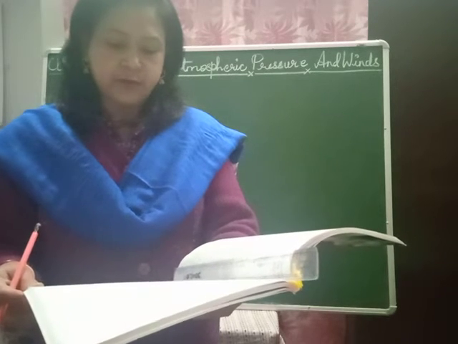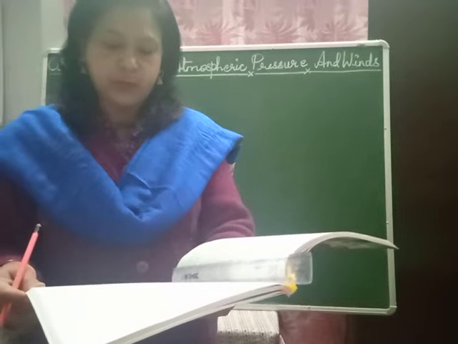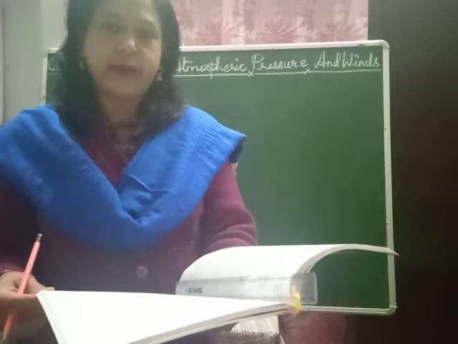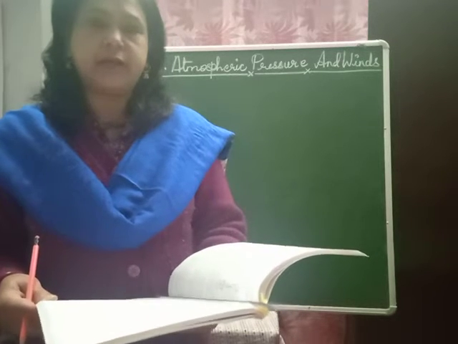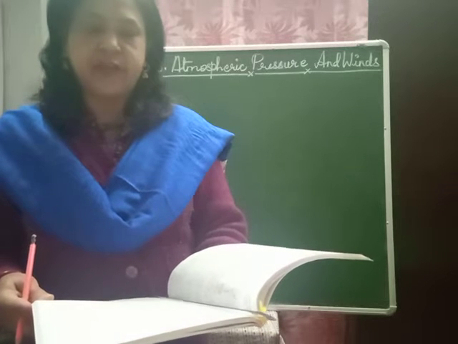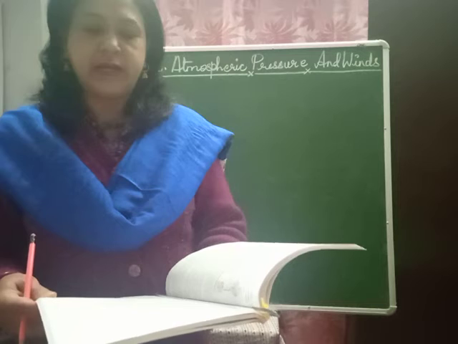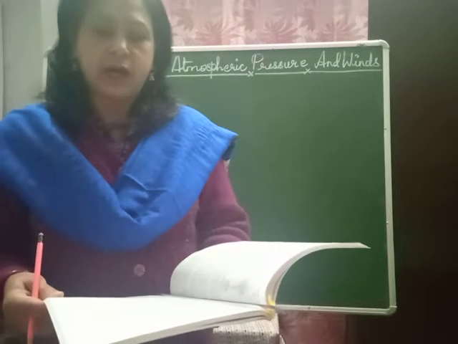The Coriolis force is absent at the equator but increases as we go towards the poles. See figure 13.3. Children, you can see in the northern hemisphere the deflection is towards the right, and in the southern hemisphere the deflection is towards the left. The wind is moving in the opposite direction in both hemispheres.